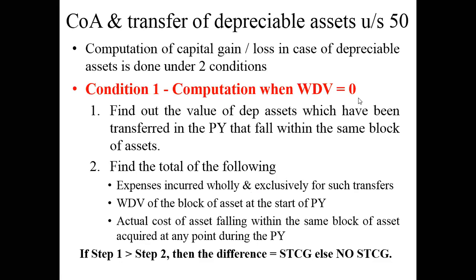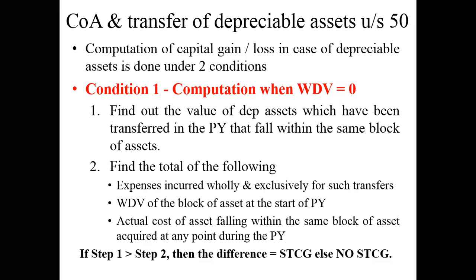Suppose I have machinery in my company, and this machinery falls into the 10% block of depreciable assets. I have purchased that machinery for 10 years.